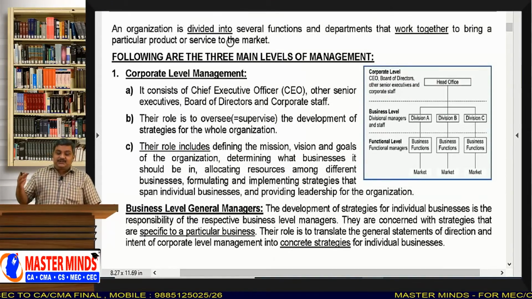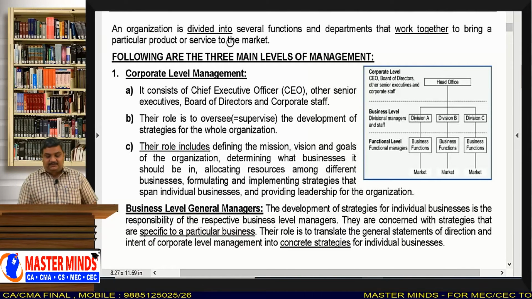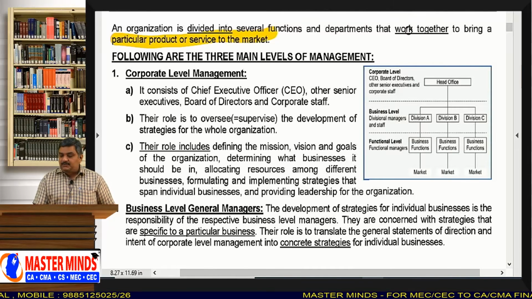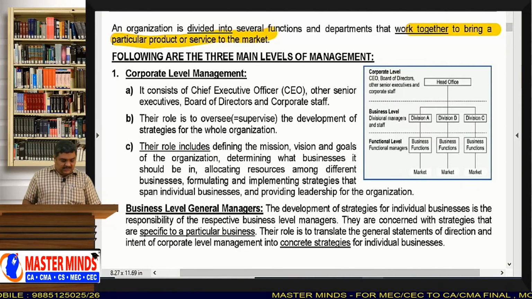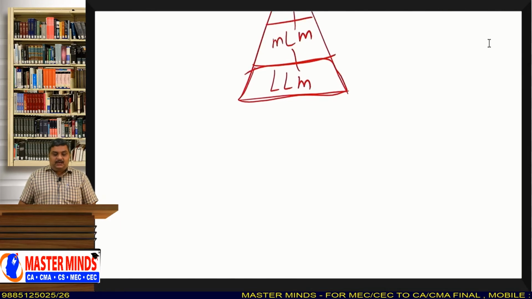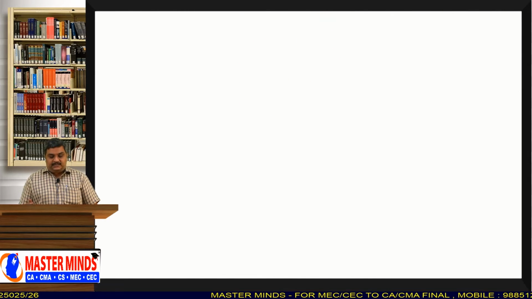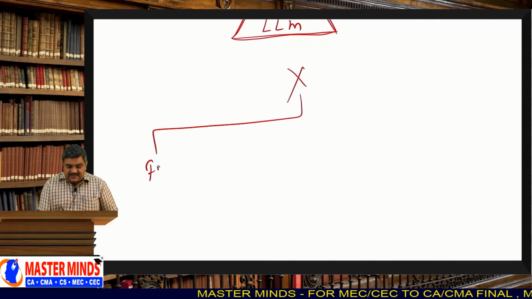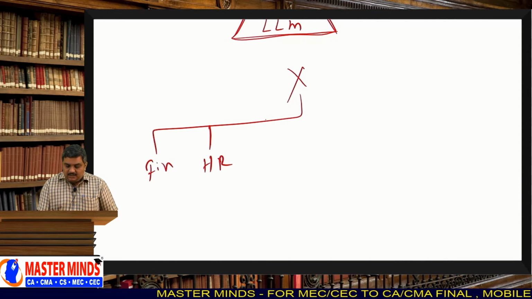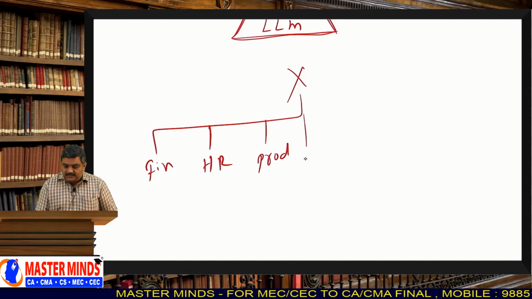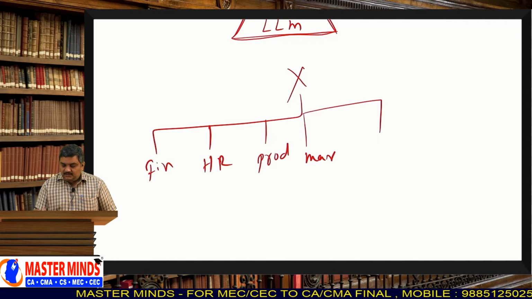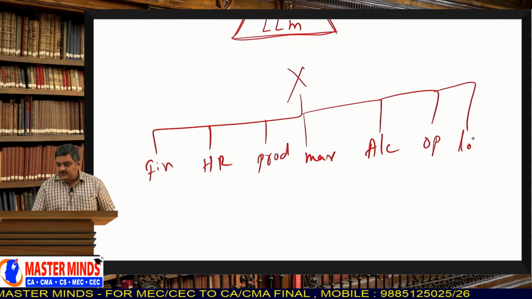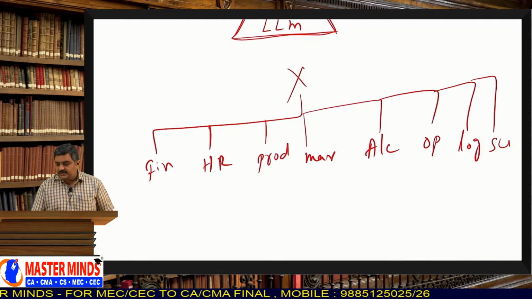An organization is divided into several functions and departments that work together to bring a particular product or service into the market. You know, an organization has a lot of departments. See, for example, there is an organization called X. So there will be finance department, HR, production, marketing, accounts, operations, logistics, supply chain, like this.